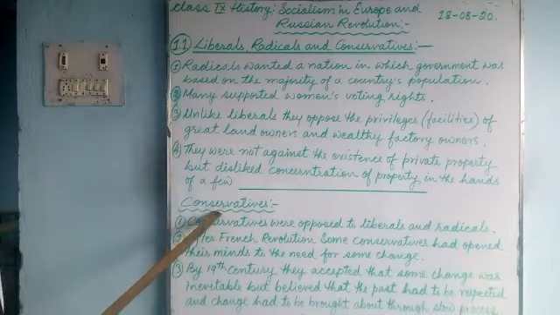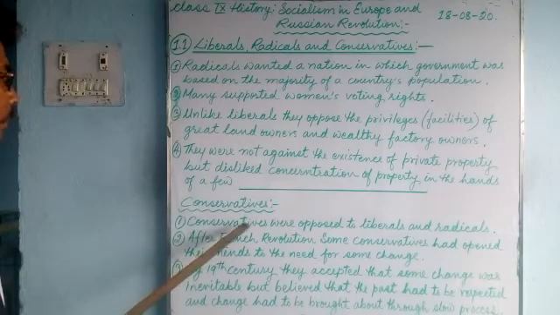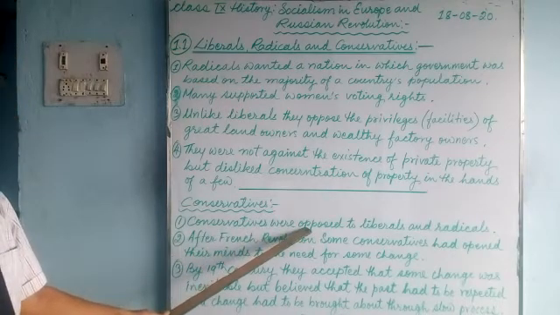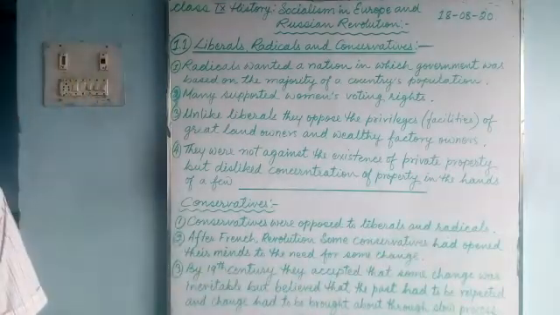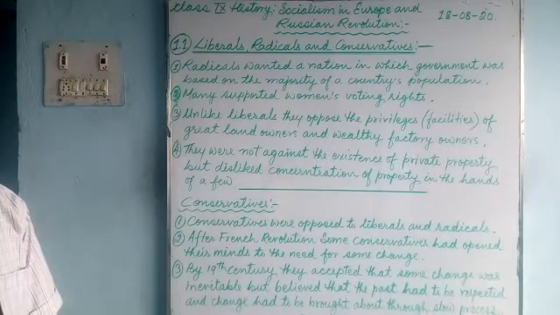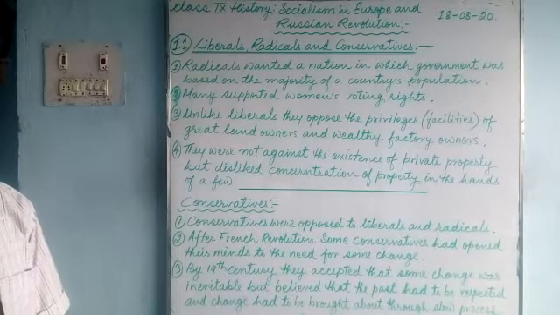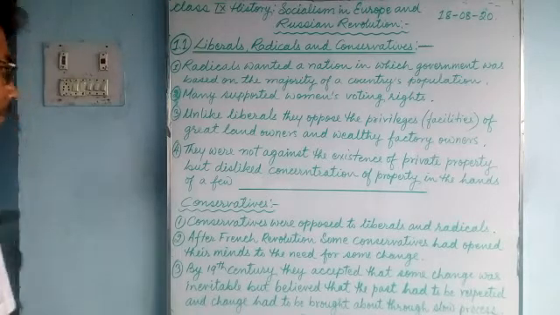Conserve means save, protect. So conservatives were opposed to liberals and radicals. They did not believe the ideals of radicals and liberals. They have their own ideals.